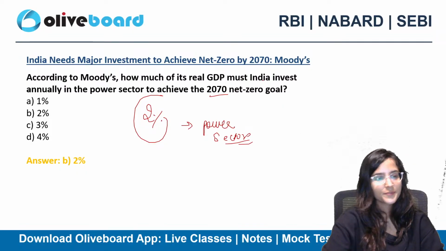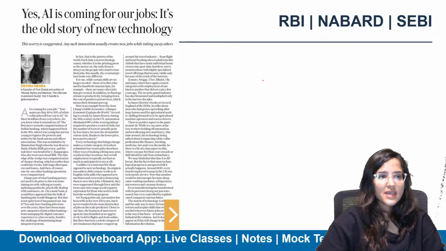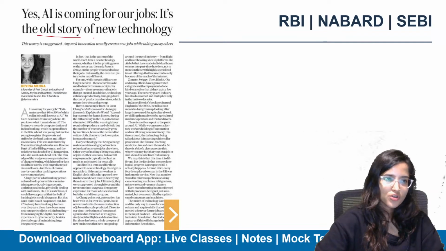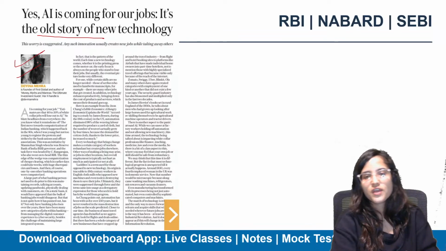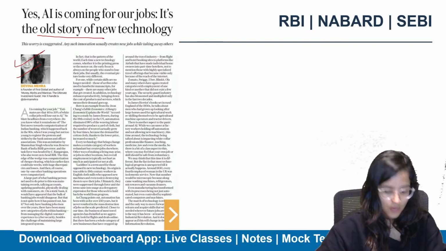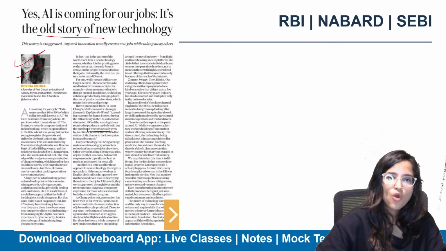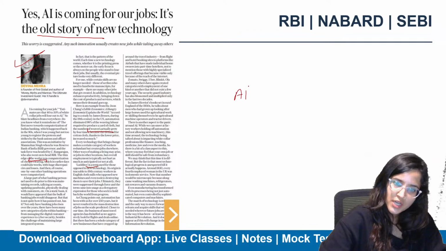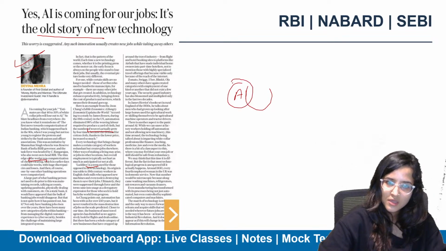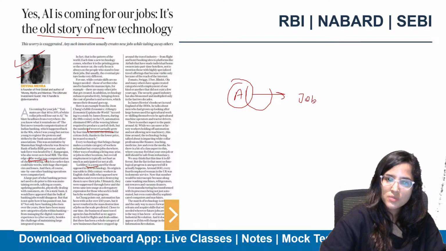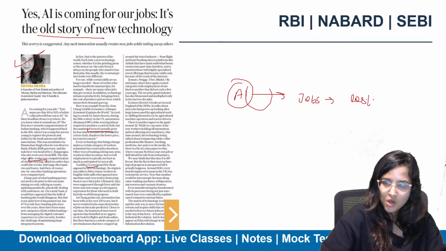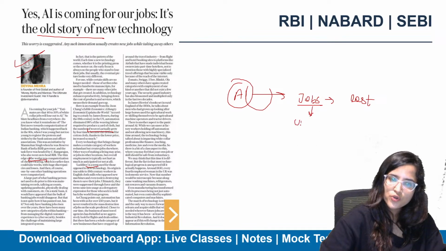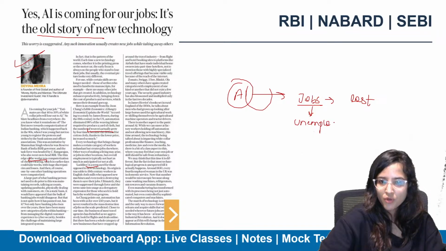Yes, AI is coming for our jobs. It's the old story of new technology. Now, this article is very important. Nowadays, because of artificial intelligence, we are seeing that a lot of jobs will be lost. There's going to be unemployment, huge amounts of unemployment. And this is what we are seeing.